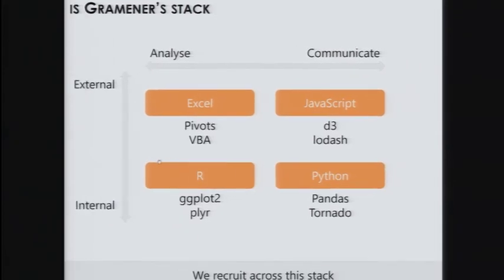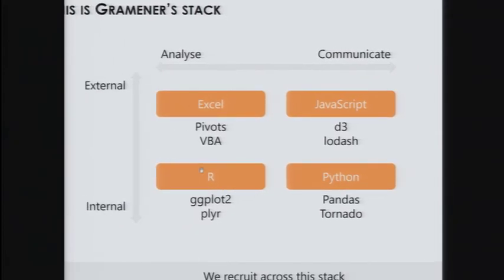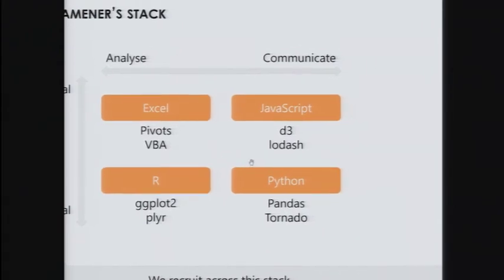What we do when we want to analyze is stick to either Excel or R. On occasion we go to Python, but we find that Python is really a productionization tool. We find it more useful for communication. When we need to communicate something, it needs to be productized. And internally, on the server side particularly, it's all on Python, with Pandas and Tornado being part of our stack. And when it comes to pushing it out to clients, JavaScript, I mean the browser effectively, there's really no choice on the browser other than JavaScript. And templating libraries, the likes of Underscore or Lodash, and visualization libraries, the likes of D3. These are what constitute our stack.